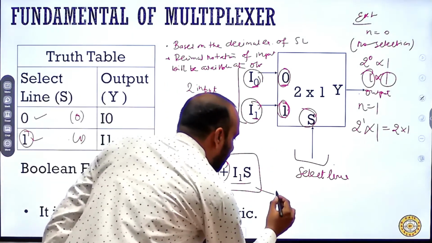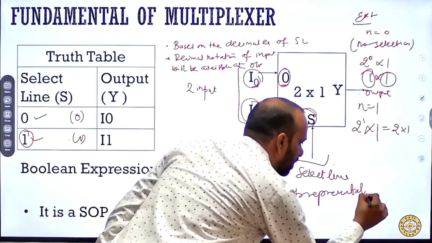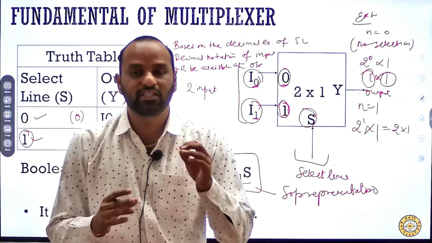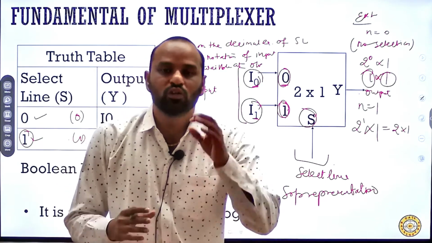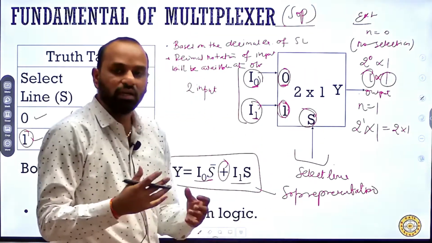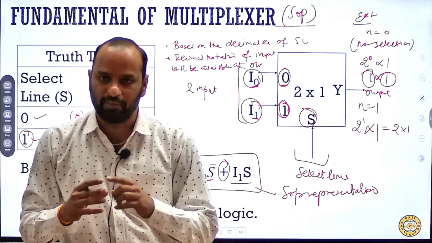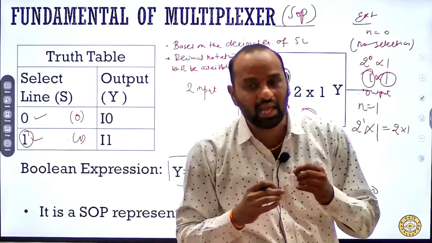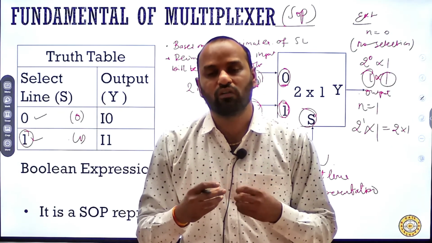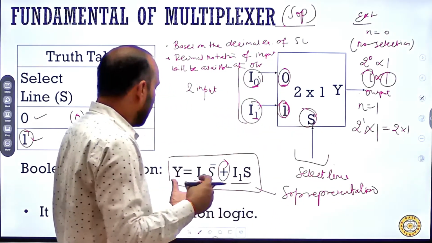And this expression is nothing but a SOP representation, a sum of products representation. So a mux is nothing but a SOP representer. It represents a Boolean equation in the form of SOP. So that is one of the ways to realize universal logic using the mux. A mux as a universal logic is one of the methods to solve questions by using equations also.